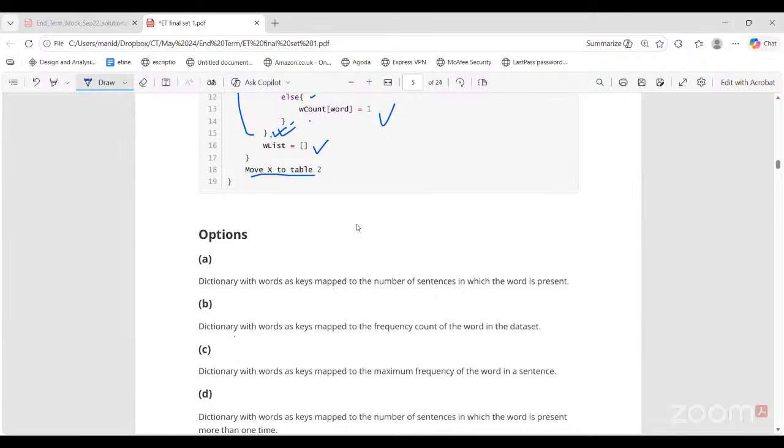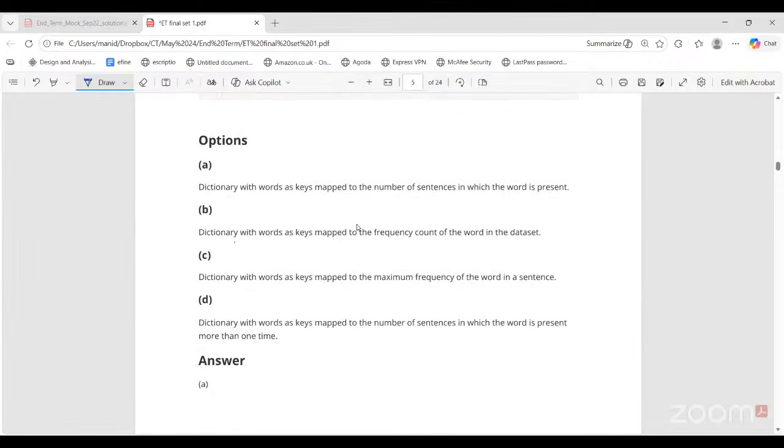C is saying dictionary with words as keys mapped to the max frequency of a word in a sentence. Again, wrong. And D is saying dictionary with words as keys mapped to the number of sentences in which the word is present more than one time. This is also not correct. This "more than one time" is not correct. We are not just counting those sentences where a particular word has occurred more than once, right? Even if it has occurred once in a sentence, we count it as one occurrence.